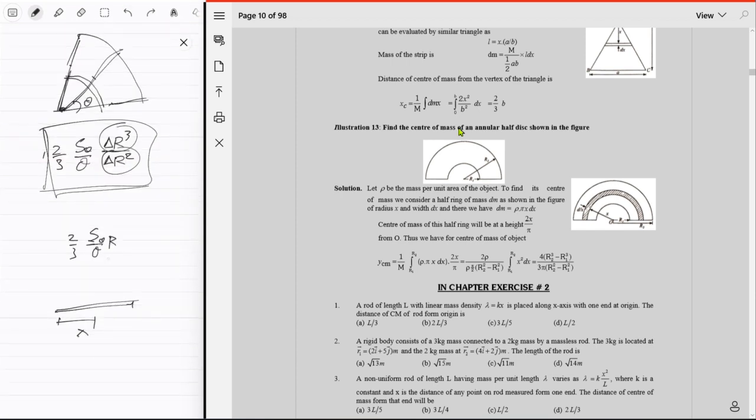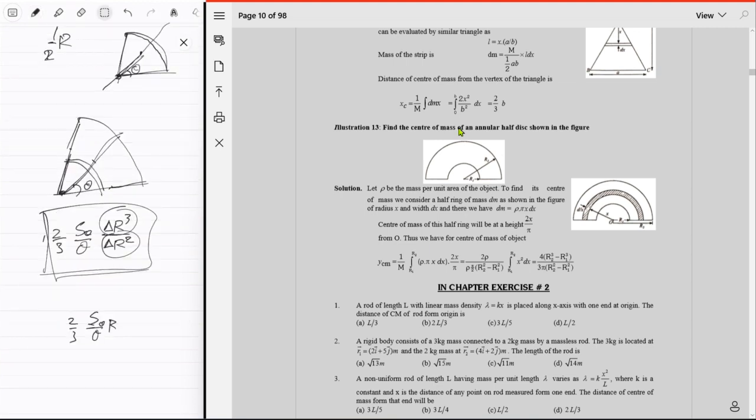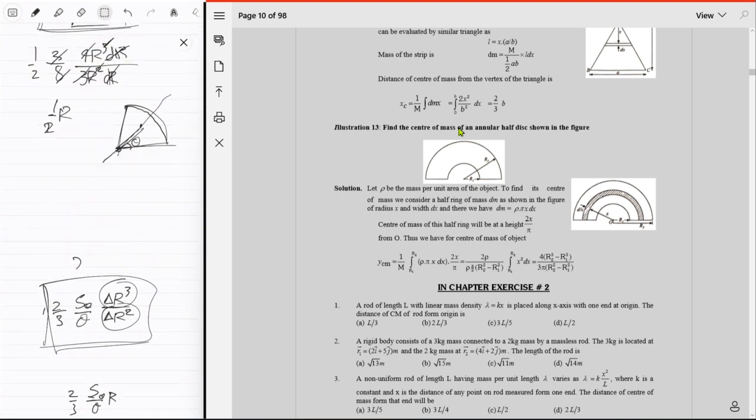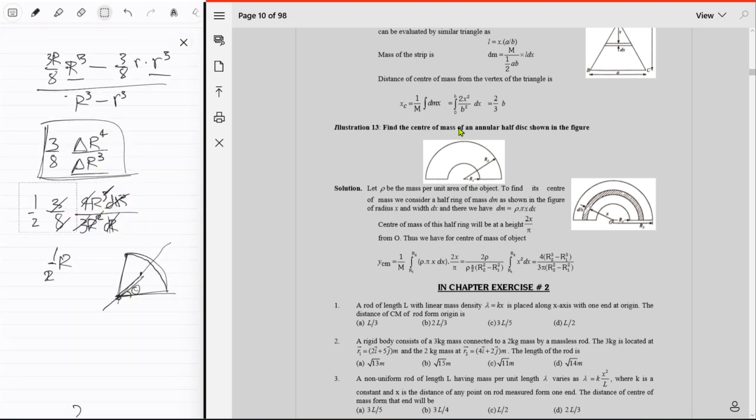In that case, this thing approaches 1, so we just get 2/3 r. So if you have a linearly varying linear density, well, that's kind of weird, our center of mass will be at 2/3 r from this point, which makes sense. It has to be bigger than half r because we have more mass over here, and it's 2/3 r. And you can also try doing it the usual way, and it will still work out. Just have blind faith in this formula because I already derived these. I actually made a kind of compilation of these formulae.